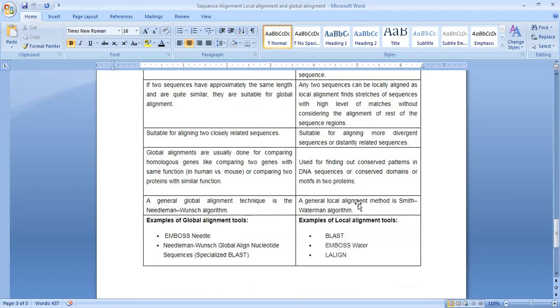A general global alignment technique is the Needleman-Wunsch algorithm, and the general local alignment method is the Smith-Waterman algorithm. Examples of global alignment tools are EMBOSS Needle and the Needleman-Wunsch global align nucleotide sequence, which is specialized by BLAST. Examples of local alignment tools are BLAST, EMBOSS Water, and LALIGN.